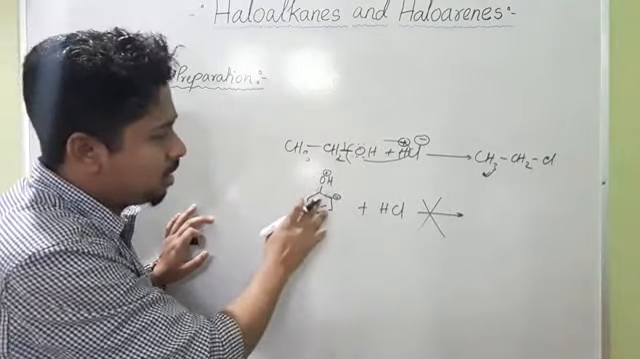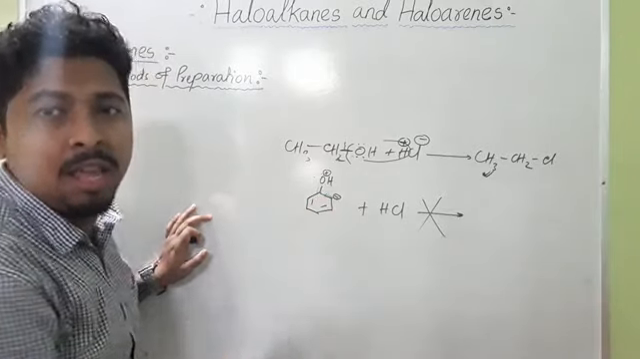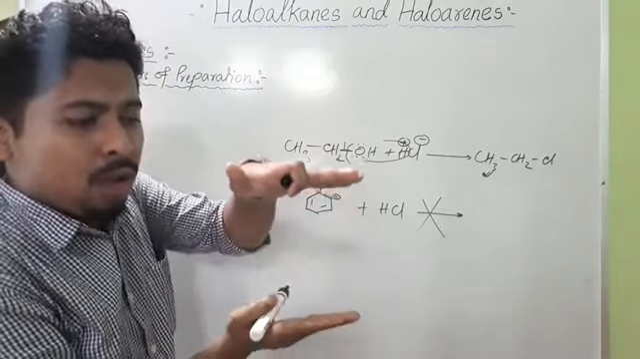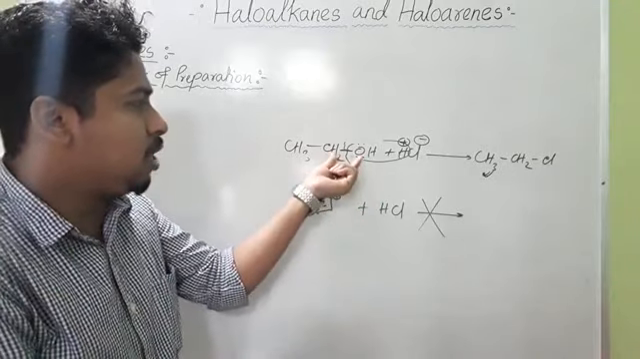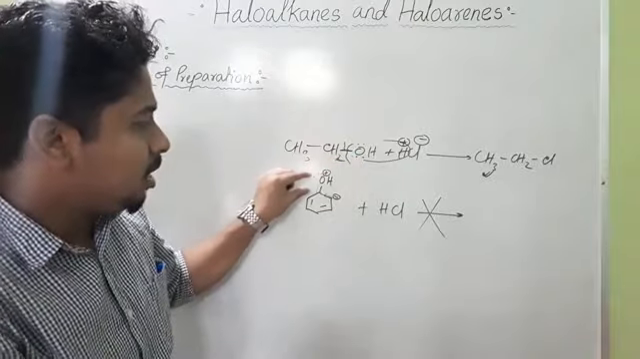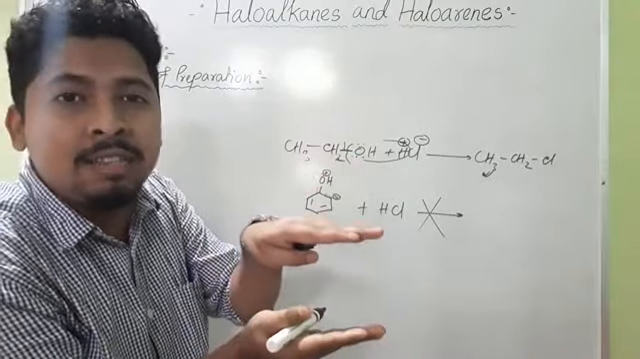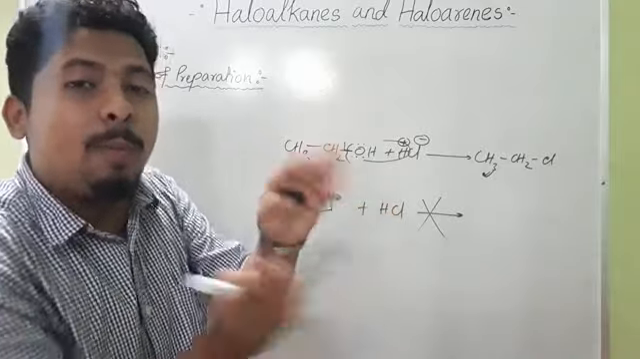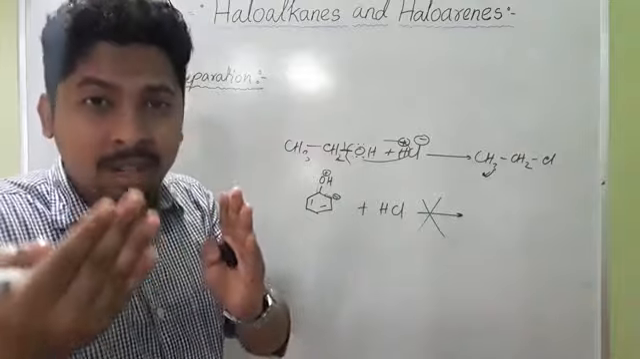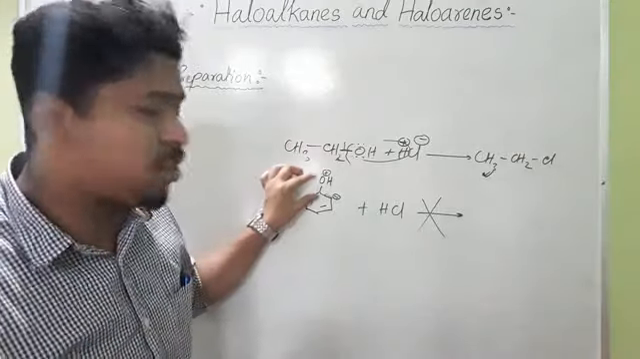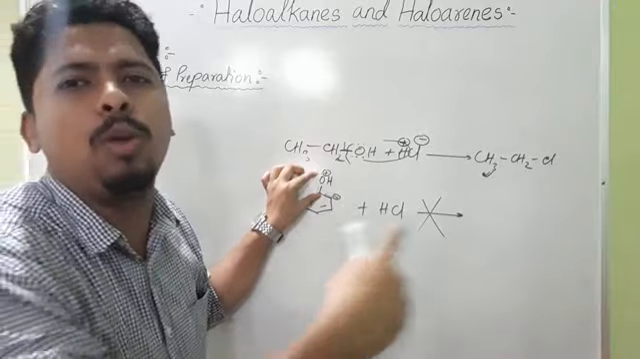But during this resonance, there is a development of double bond character between the carbon and oxygen. That means there is an increase in bond order. Previously it was a single bond, but now there is double bond character, meaning the bond order is increasing. If the bond order increases, the bond length will decrease. If the bond length decreases, then the bond strength will increase. And if the bond strength increases, it will be a tough job to break this bond to form the product.